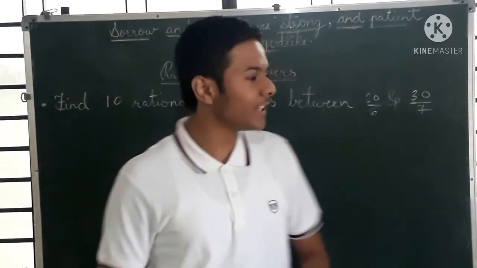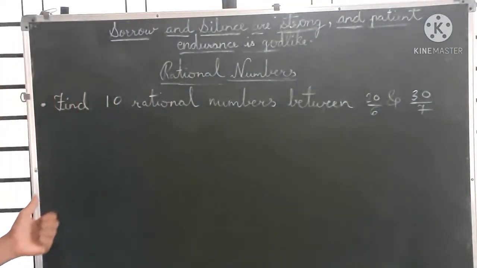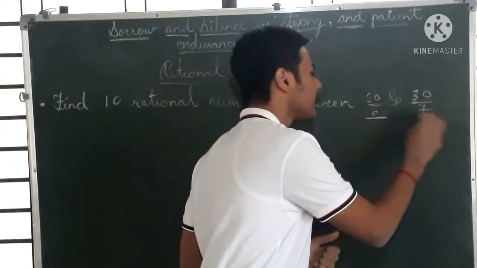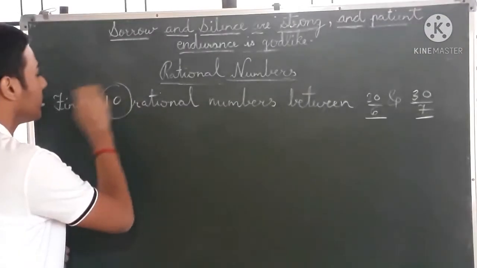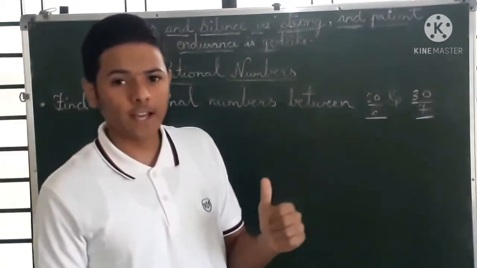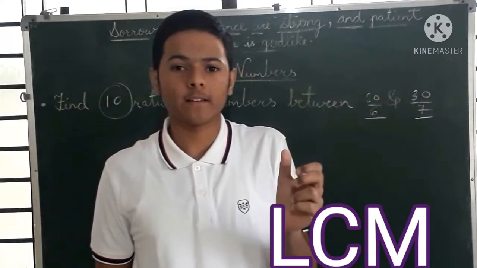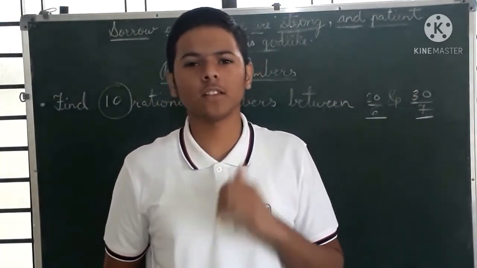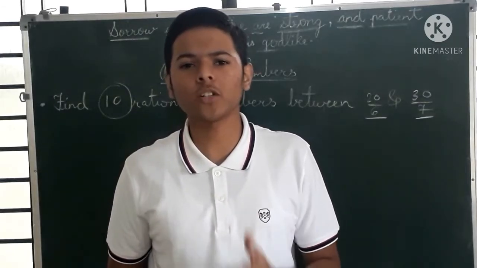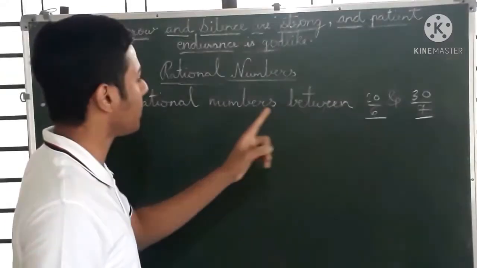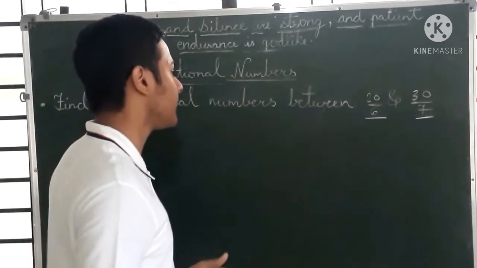So guys, another interesting question is there on the blackboard. Find 10 rational numbers between 20 by 6 and 30 by 7. We can solve this question either by LCM or by cross multiplying. I would suggest solving these questions by the LCM method because it is very easy.